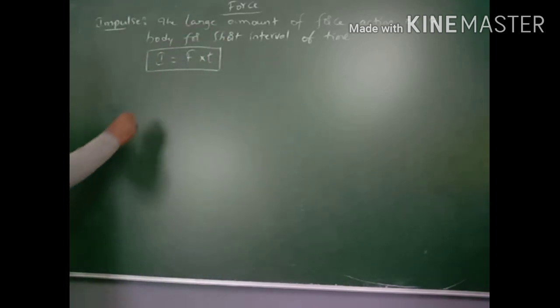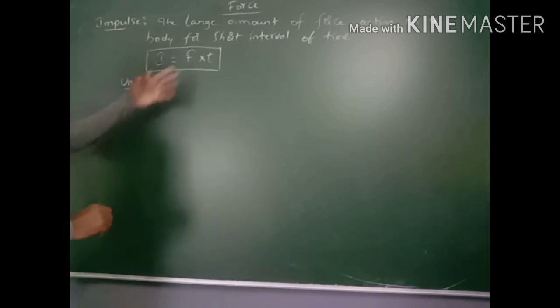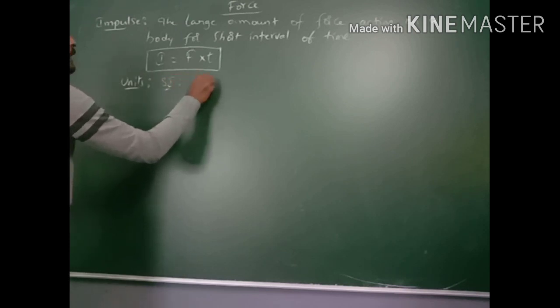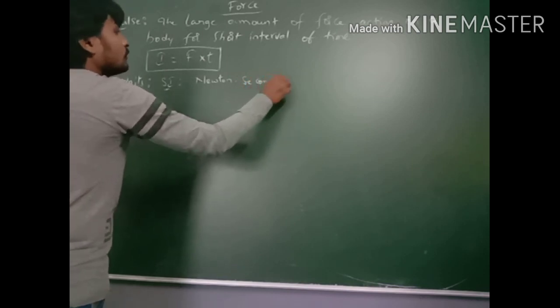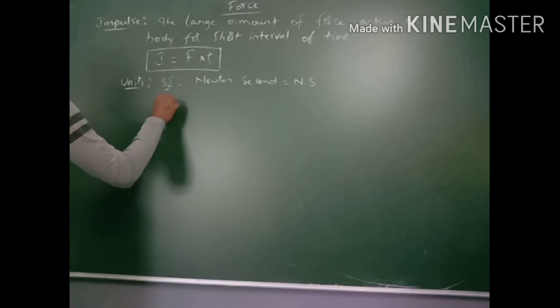Coming to the units of impulse, as we know, the SI unit of force is Newton and for time it is second. So the unit is Newton second.